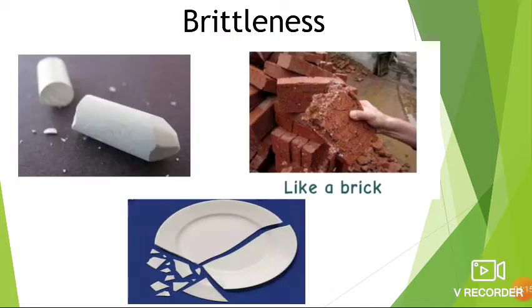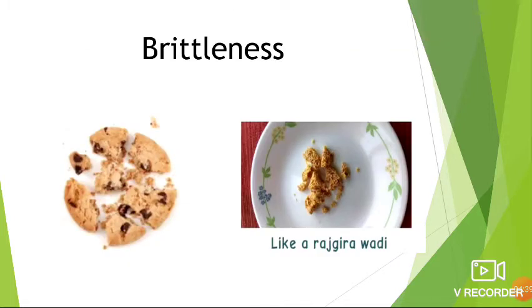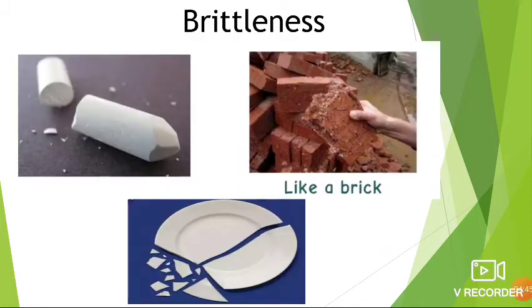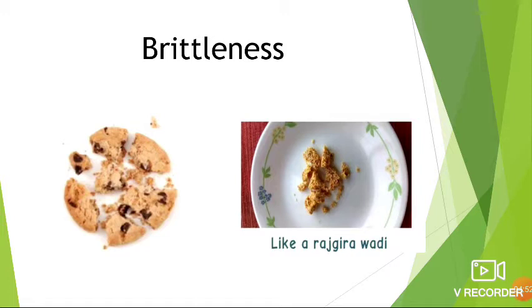The first property is brittleness. Students, what will happen if force is applied on substances like brick, chalk, glass plate, cookie, Rajgira Vadi?